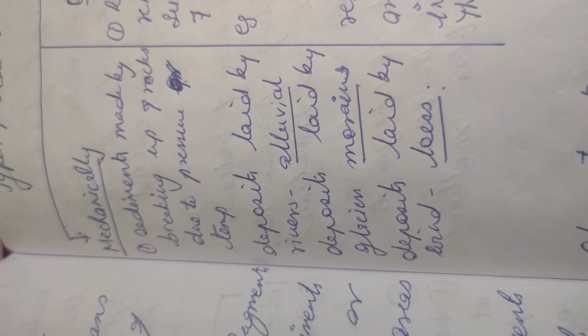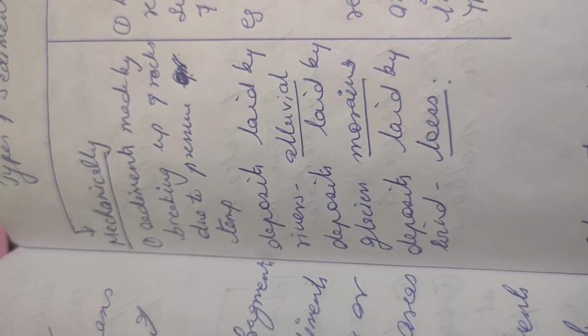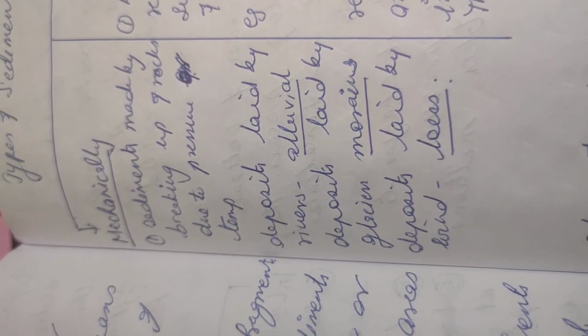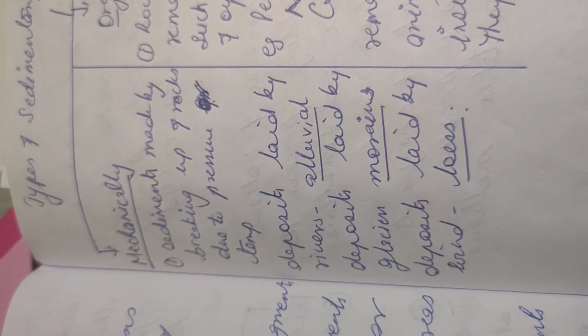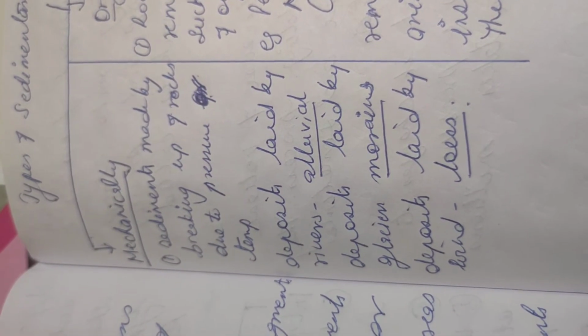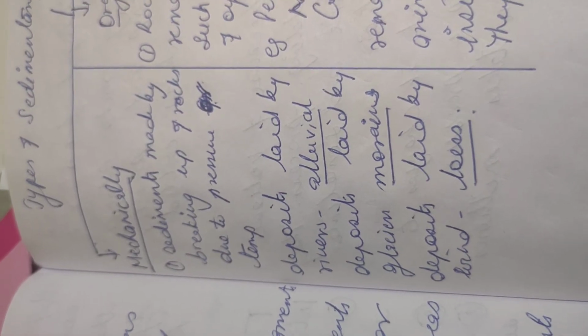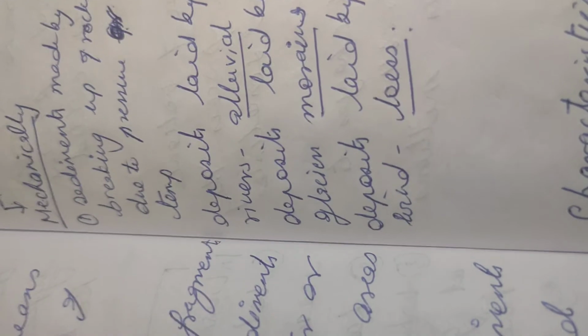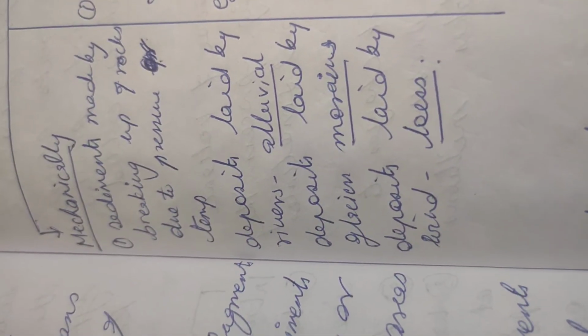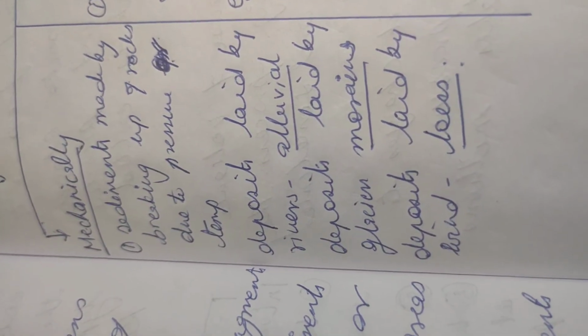No change in their chemical composition, no chemical is being applied, and if they are laid by rivers, then we call them alluvial. If they are laid by glaciers, we call them moraines, and if they are deposited by wind, then we call them loess. So these kinds of rocks are called mechanically formed sedimentary rock.